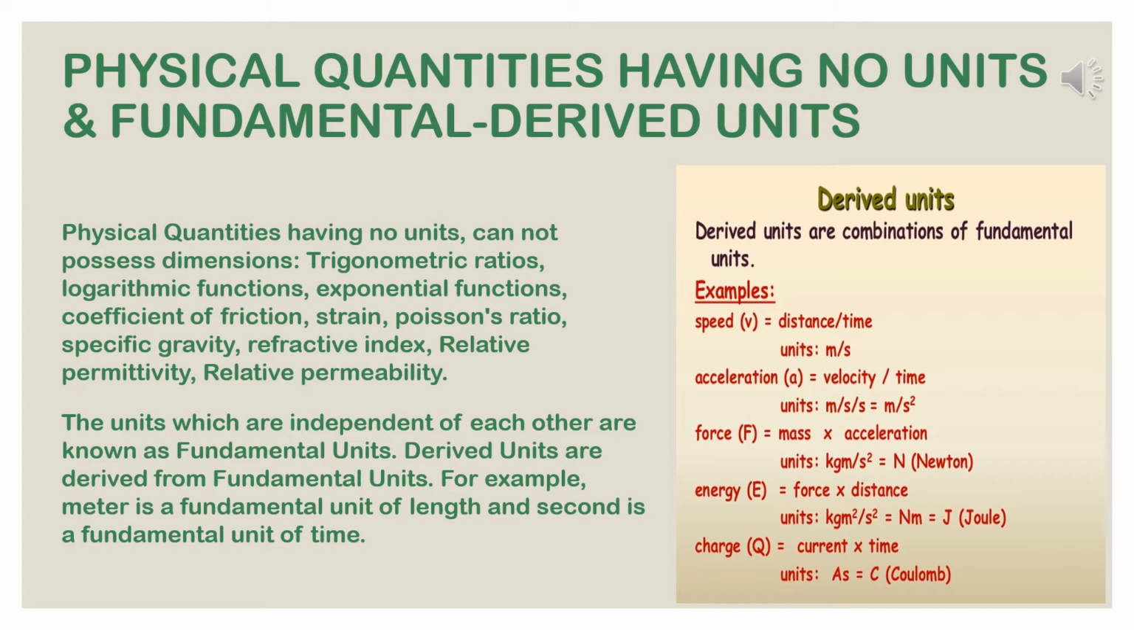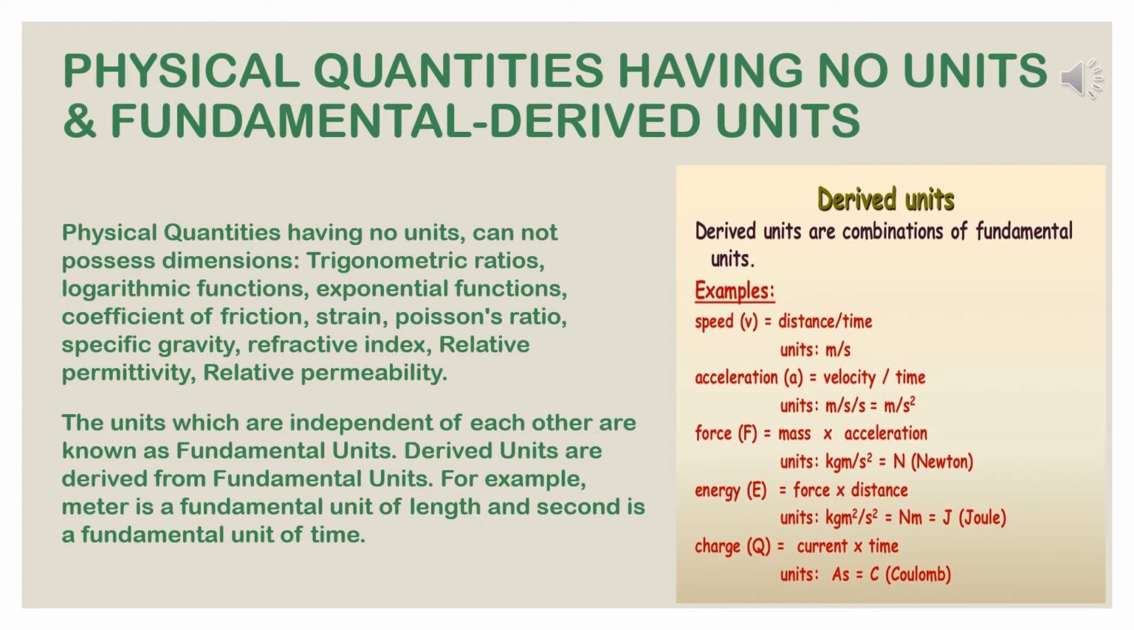Force, mass into acceleration, unit kg m per second square, that is newton, capital N. Energy, force into distance, kg m square per second square, that is N m, equal to J, joule. Charge, Q, current into time, unit A s, that is C, coulomb, like this.